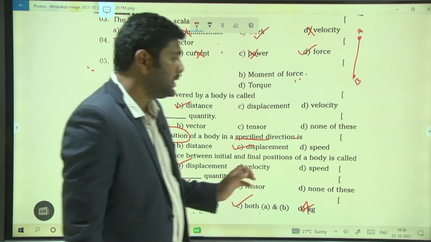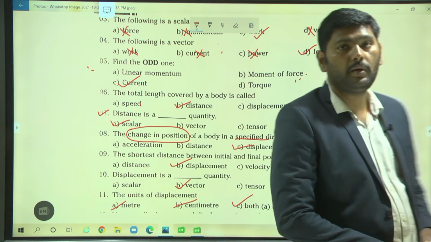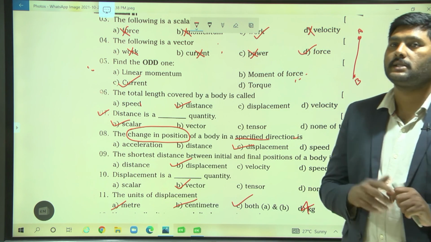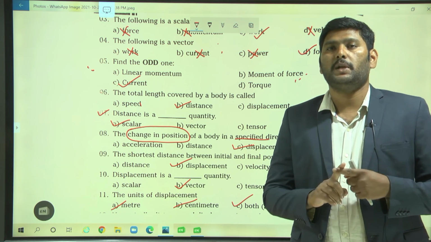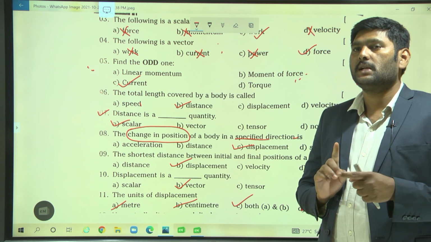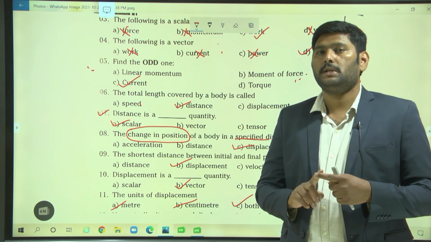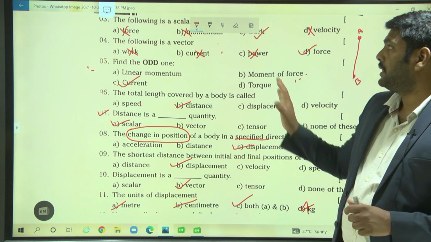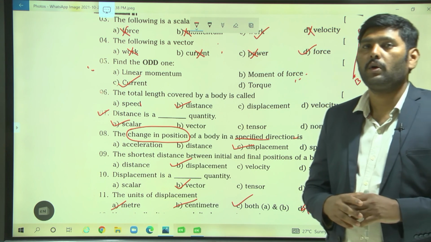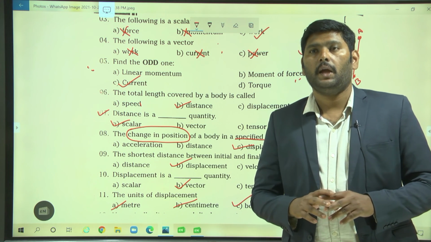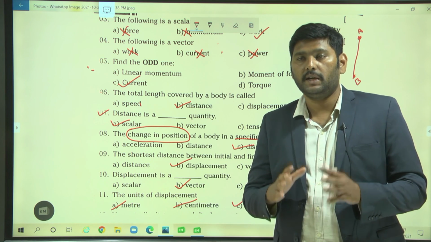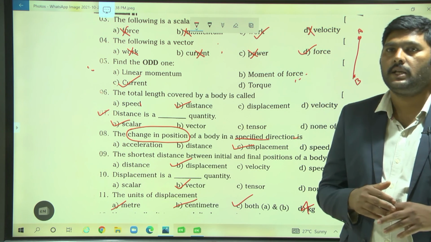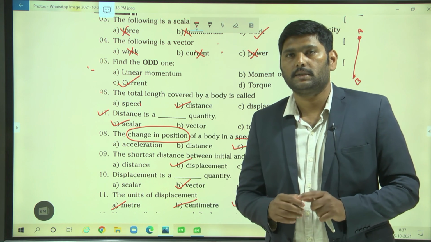So this is what I thought to explain for today. I have explained two concepts: distance and displacement. Based on displacement and distance, you can solve some problems at home. This is today's concept. Tomorrow I'll explain velocity and types of velocity, different terms related to velocity, and acceleration also we will discuss.